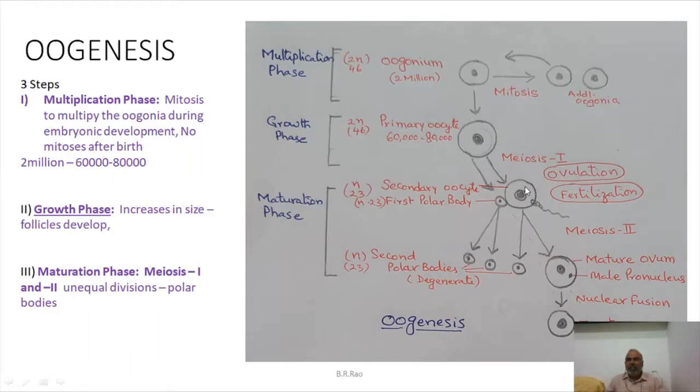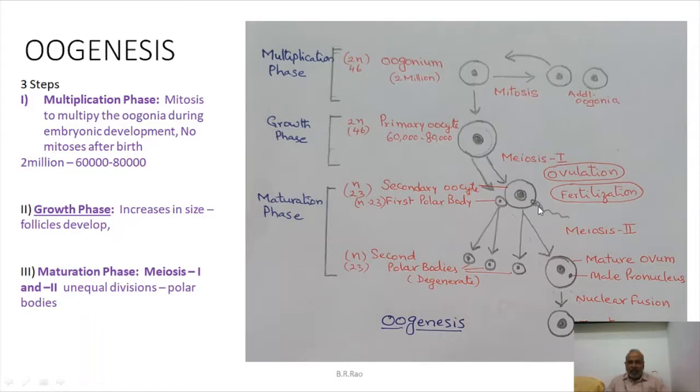That is called ovulation. Now, after ovulation, the secondary oocyte, if it has to complete its maturation phase, needs fertilization. It needs the entry of sperm. So let us consider sperm entered, fertilization occurred.